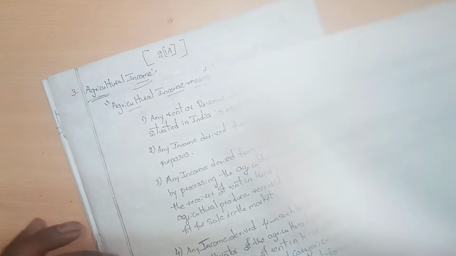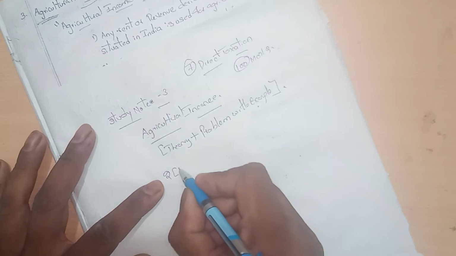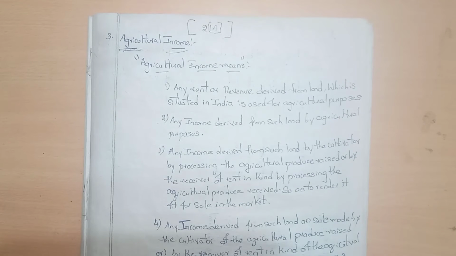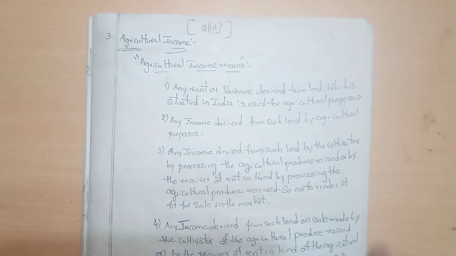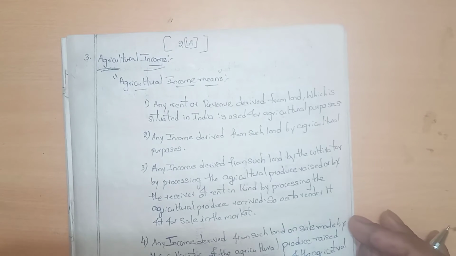Agricultural income, under Section 2(1A). Let us start with the introduction. Before starting any topic, first of all we should understand the introduction. That is the most important part.